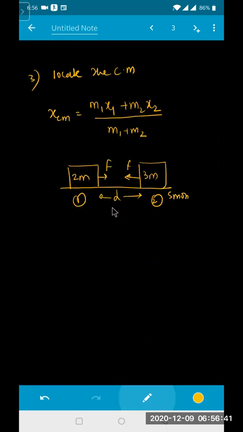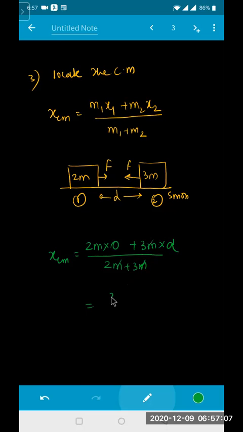Now for the mass, X_CM is equal to 2m into 0, since this is the x coordinate and this is the origin, plus 3m into D, the distance from 2m, divided by 2m plus 3m. The m will get cancelled everywhere. So this will become 3D divided by 5. That means the initial center of mass is at 3D by 5 position. Since the center of mass is at rest, its position is always fixed, beta.